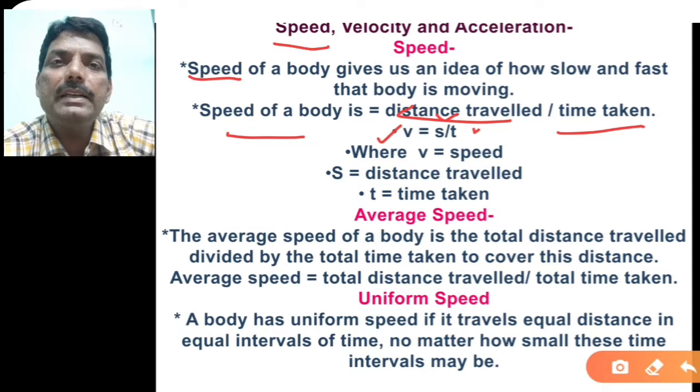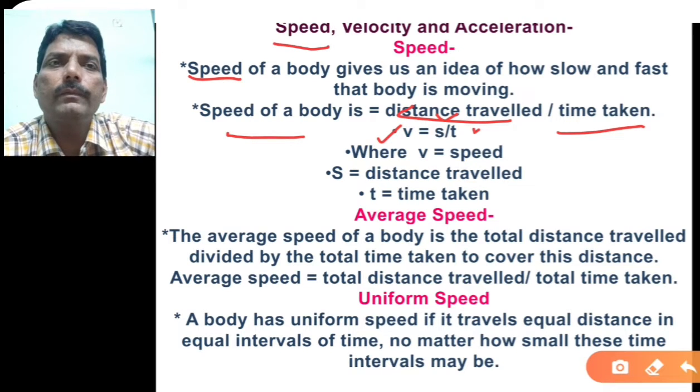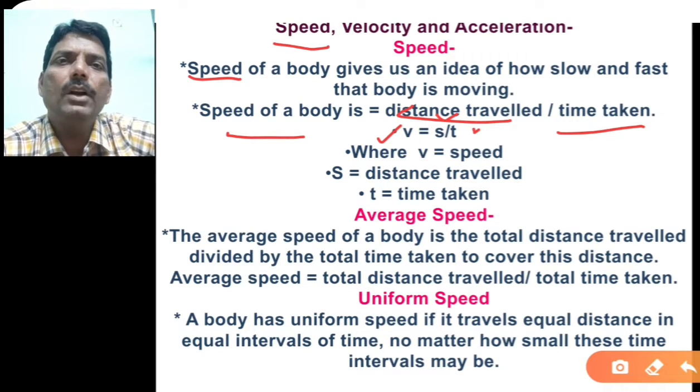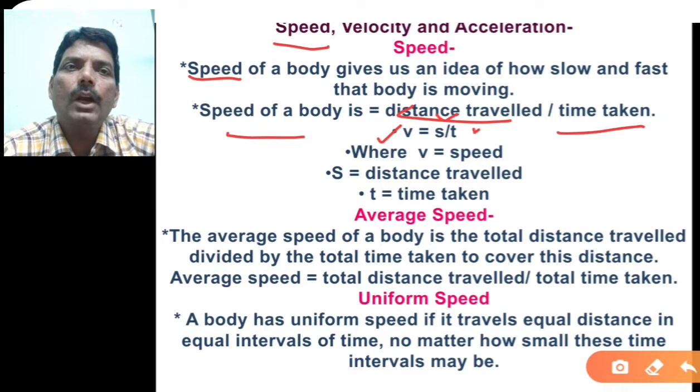Suppose you are moving from one town to another town, and the distance is 400 kilometer. That 400 kilometer you covered in 4 hours. So the speed of the body is 400 divided by 4, that is 100 kilometer per hour. That is the speed of the body.